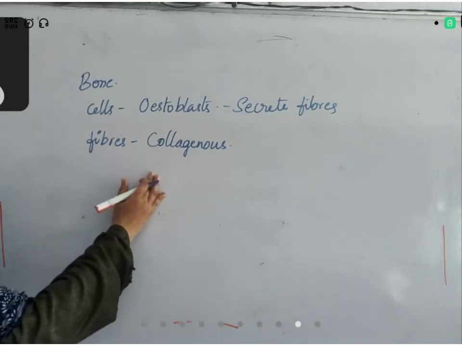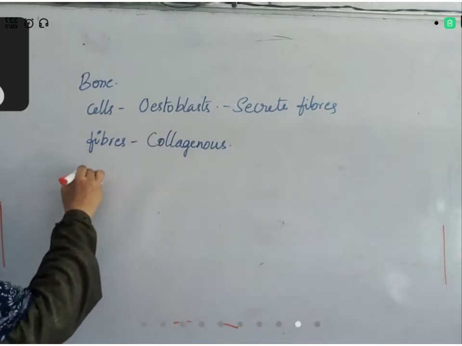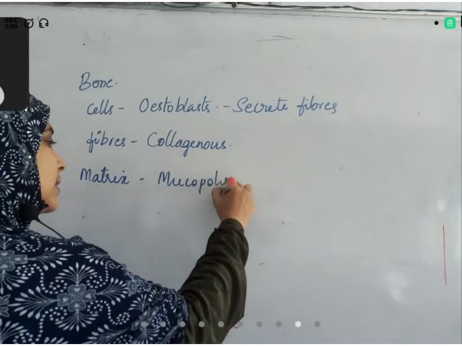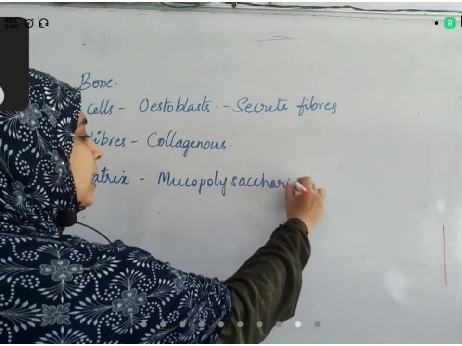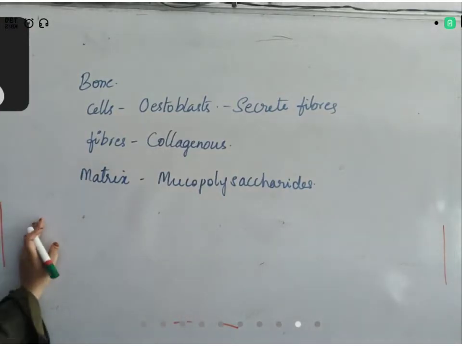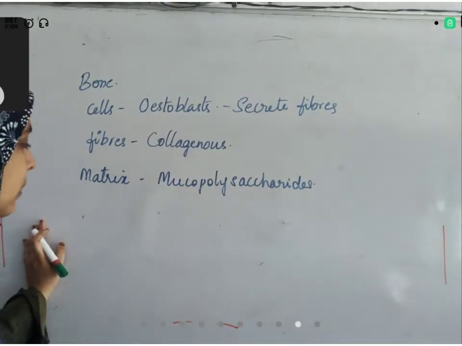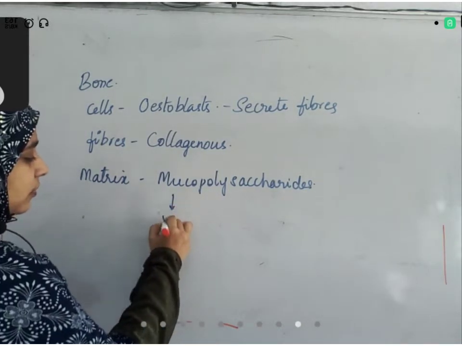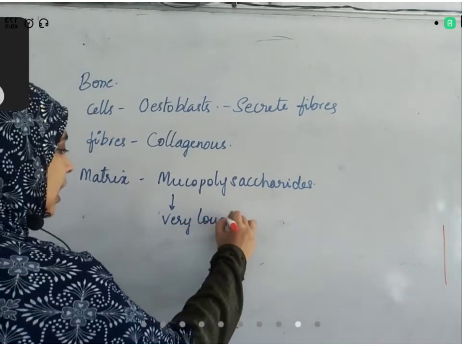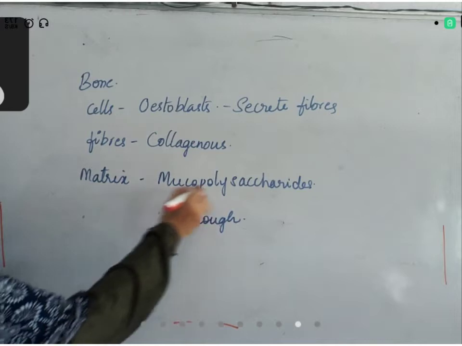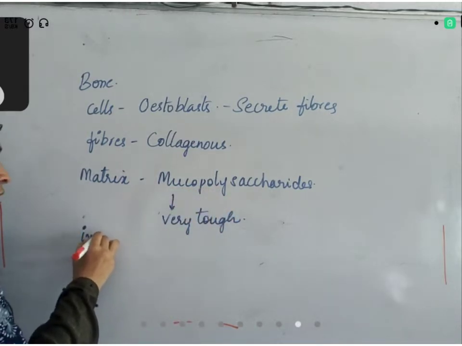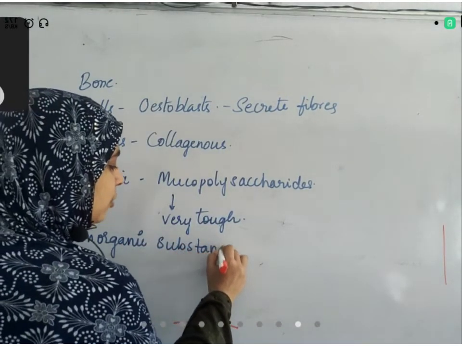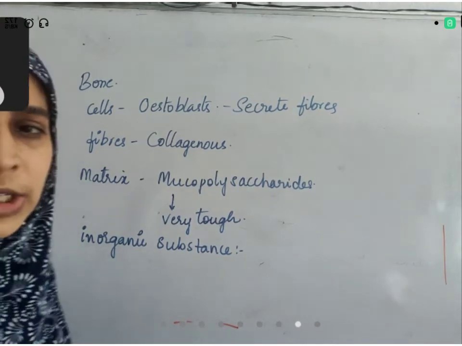In bone, the matrix is also hard, and the fibers are also tough. So what is the matrix made up of? The matrix is made up of mucopolysaccharides. Mucopolysaccharides is a proteoglycan. It is very hard, very tough. Along with mucopolysaccharides, the matrix also has inorganic substances in it. So bone is made up of calcium carbonate, calcium phosphate. You might have studied this, right?